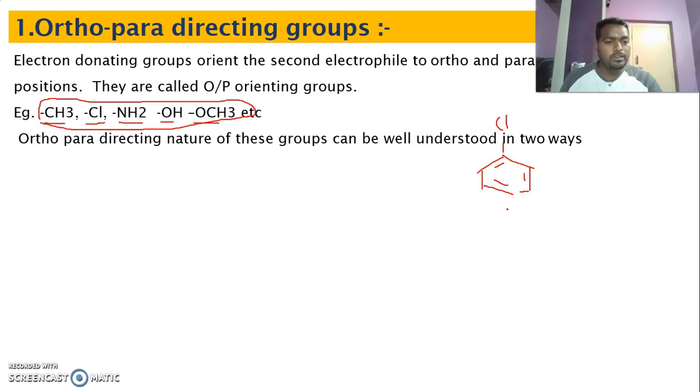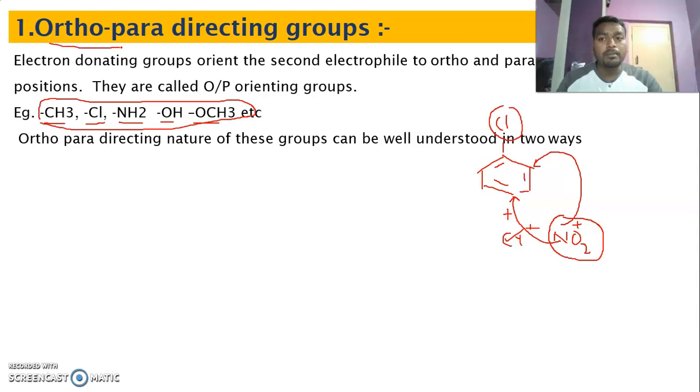Next, chlorobenzene. When this chlorobenzene undergoes chlorination, or take nitration, with NO2 plus, this is called the incoming electrophile. This incoming electrophile goes to either the ortho position or the para position. This is happening because of this chlorine. That's why this is called an ortho and para directing group. Not only chlorine, but methyl, NH2, OH and methoxy all behave like this.